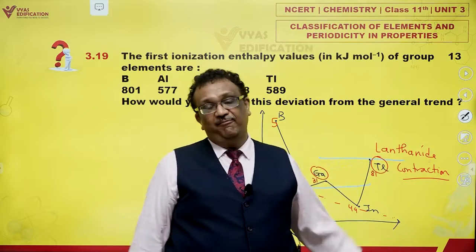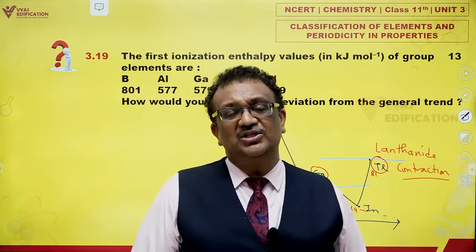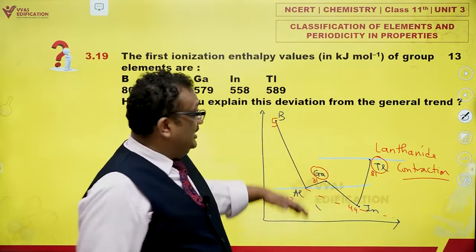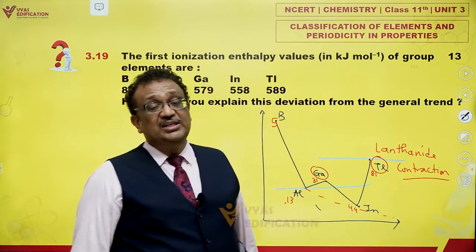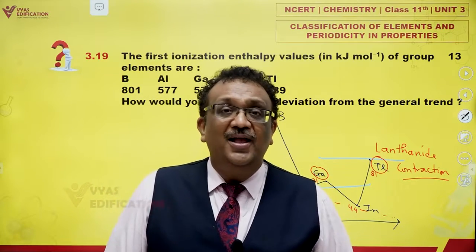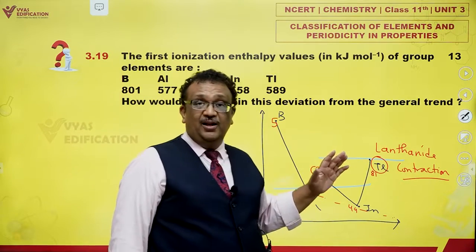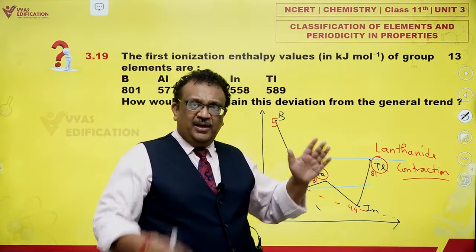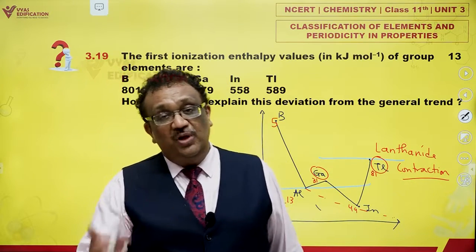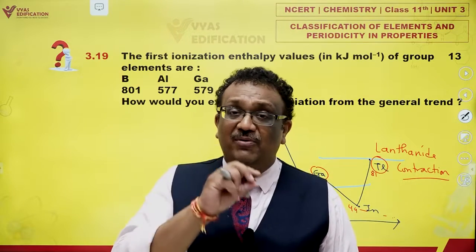After lanthanum in the f block, you find all the lanthanides have continuously and very successively decreasing radii, because of which you find second and third transition series elements in the d block have roughly similar radii after lanthanum. What I mean is, except groups 3 and 4, if you take groups 5 to 12, you find that second and third transition series have roughly the same radius.